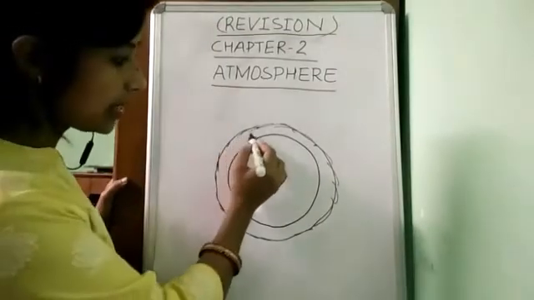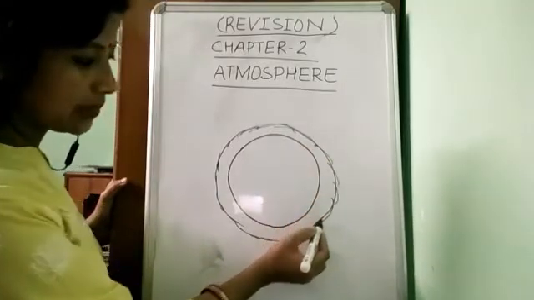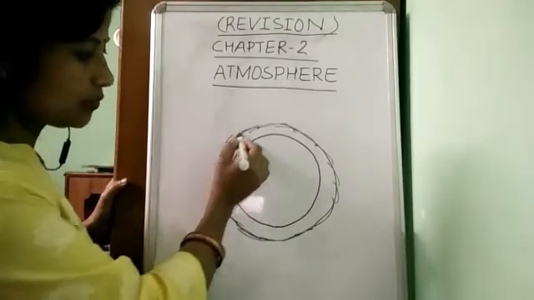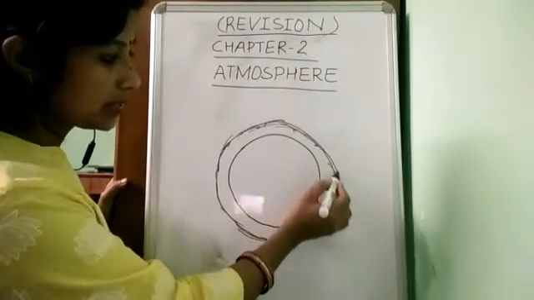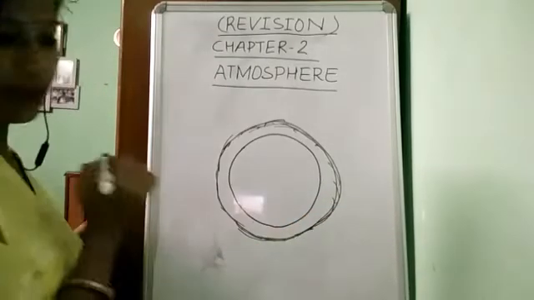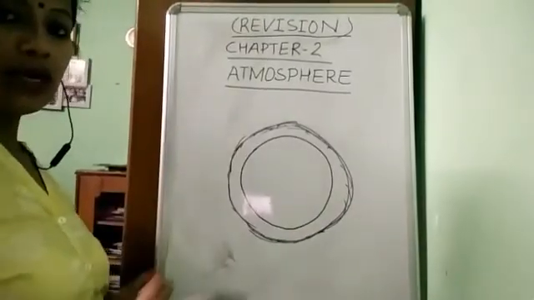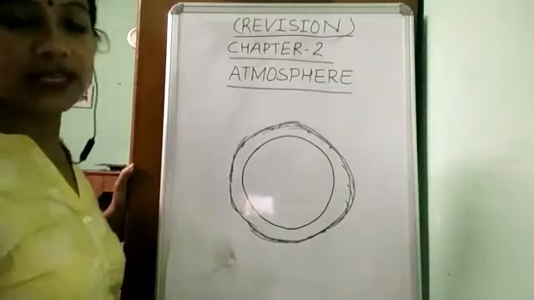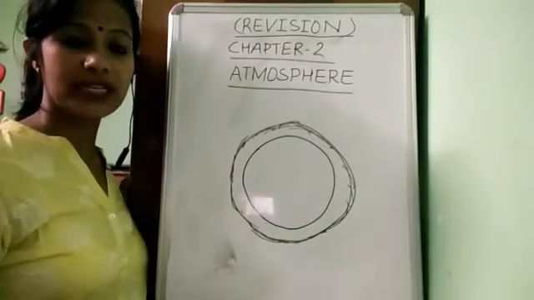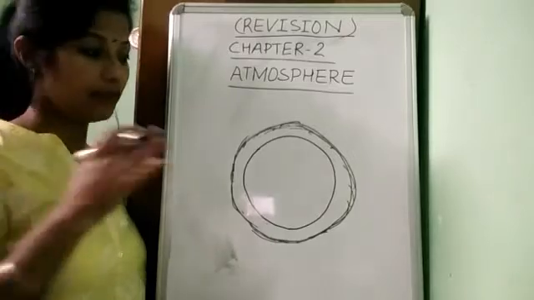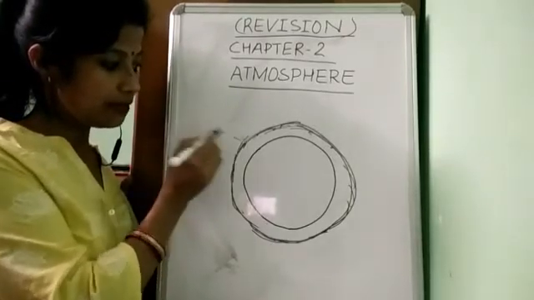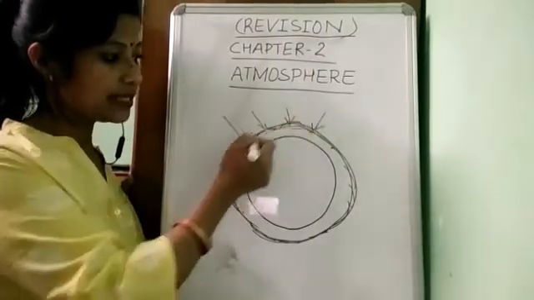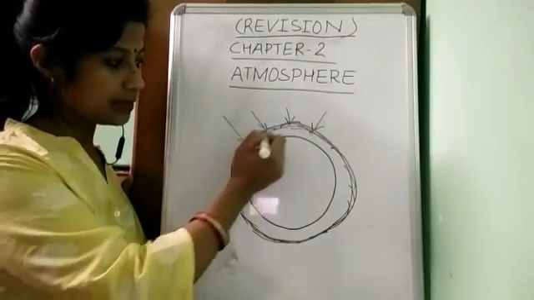The atmosphere acts like a shield. Can you see here? It works like a shield and protects us from cosmic rays. What are cosmic rays? They are pieces of atoms that fall down here. The atmosphere protects us from these cosmic rays.